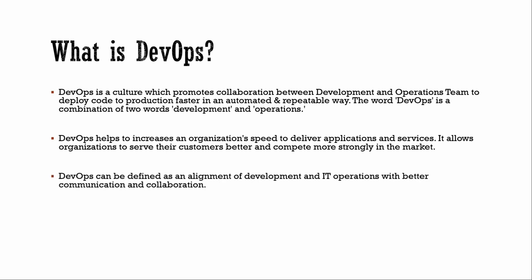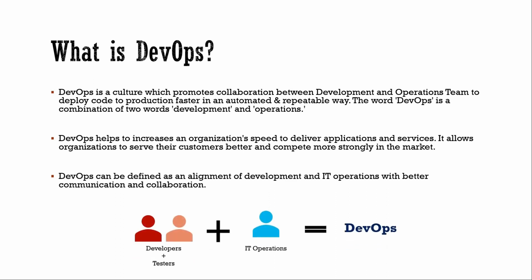DevOps can be defined as an alignment of development and IT operations with better communication and collaboration. When we talk about a development team, it involves a development team plus testing team both together. So we have developers and testers and we have IT operations equal to DevOps. This is the formula for DevOps.